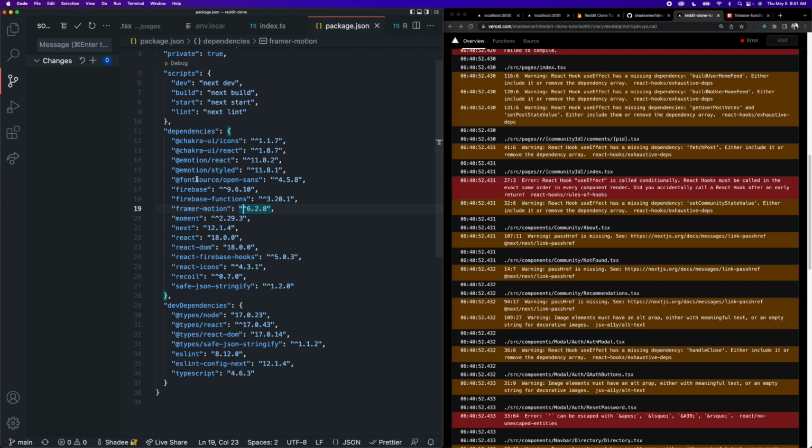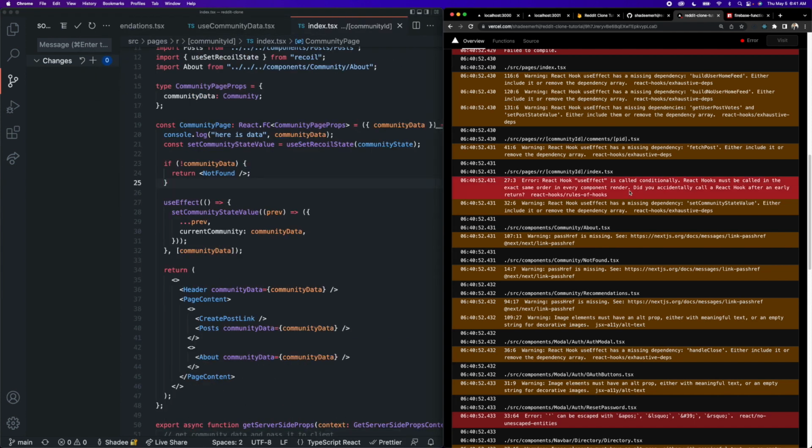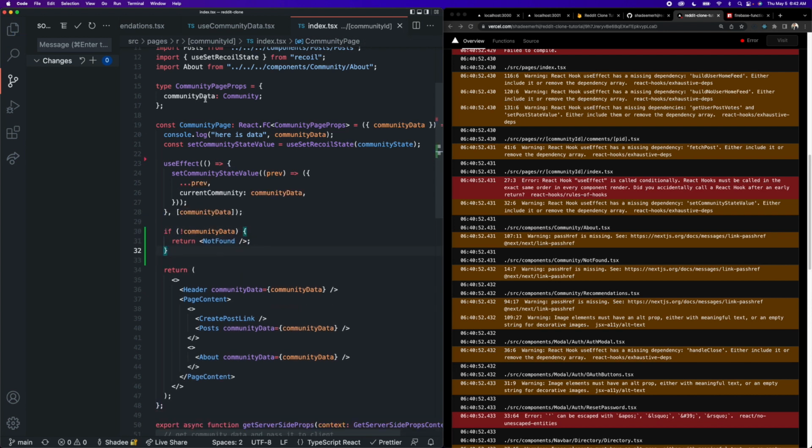Okay, so let's go to our index page for our community. Okay, so the reason this is saying that this useEffect is called conditionally is talking about this one here, and that is because it is below this if statement here. So if this triggers, this is actually not going to run. And that's not allowed. In React, your hooks need to run the exact same amount of times every single render, they can't be conditionally called. So to fix this, all we have to do is move this down here below to the very bottom. And then if we save that, that should solve this one here.